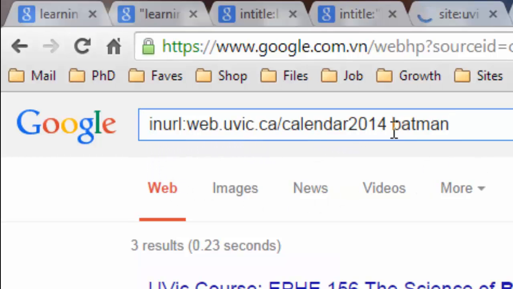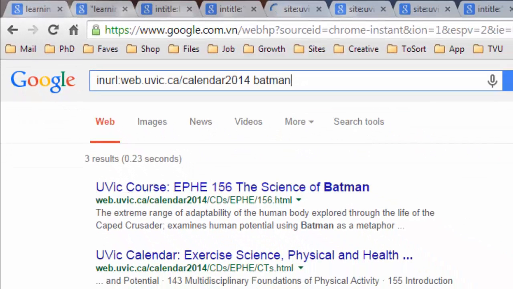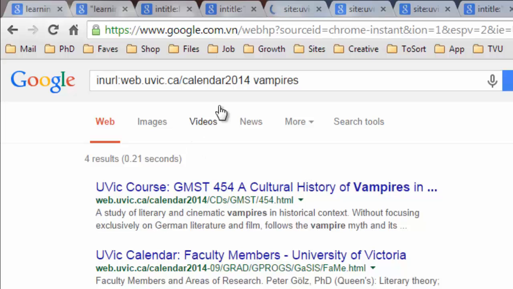I'm going to copy-paste web.uvic.ca/calendar/2014 and use it with the operator inurl so that I can find web pages that are stored in this directory. This allows me to search for terms within the course descriptions in UVic's 2014 academic calendar. For example, using this inurl search term and Batman, I can find a course taught at UVic about the science of Batman. Yes, this course actually exists.